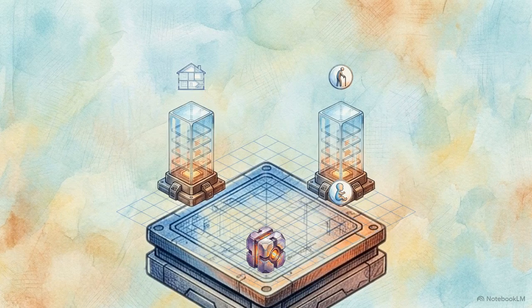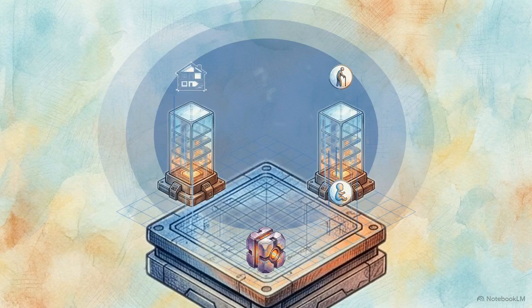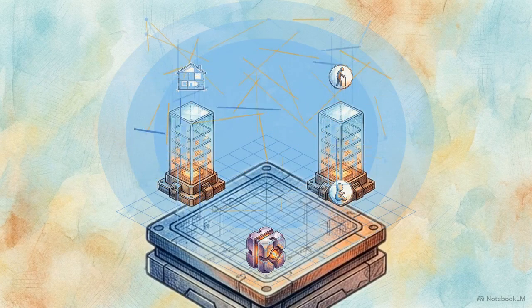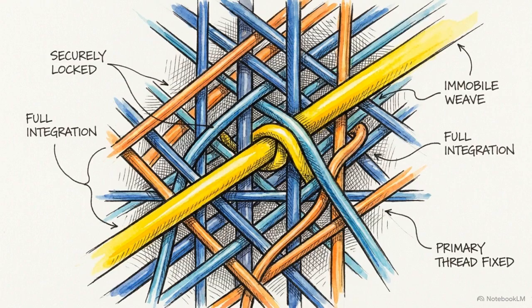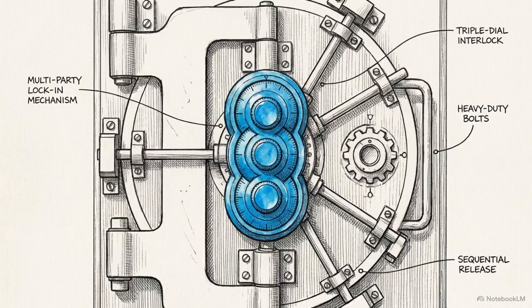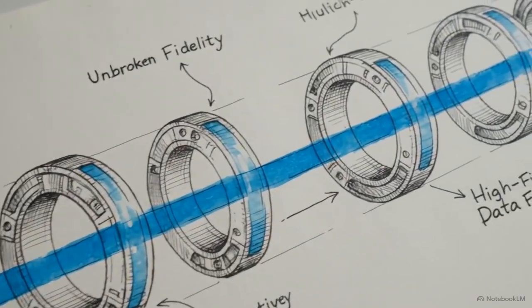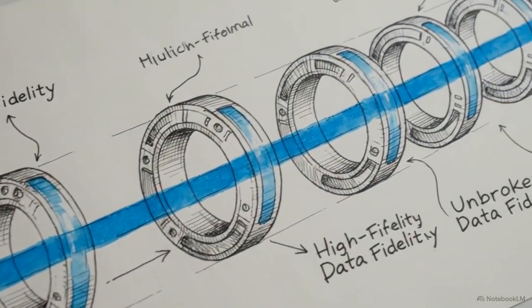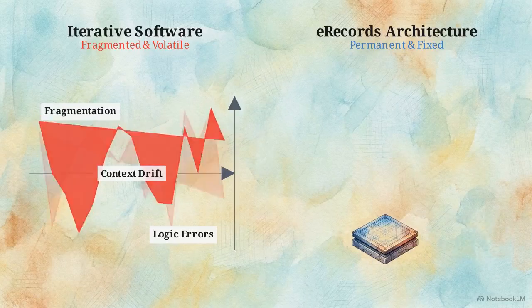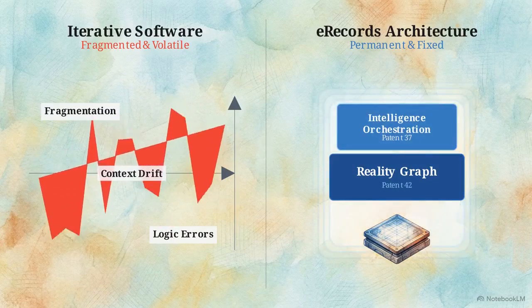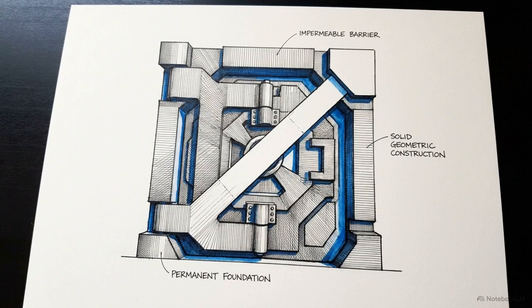Combining a zero-trust foundation, reality graph, and reasoning provenance provides the technical means to maintain digital custody over a human lifespan. Combining high-intent data silos under a single standard generates a compounding network effect. This establishes a persistent intelligence environment where integrating a lifetime of context creates a multi-party lock-in mechanism, making switching to a generic competitor difficult. By preserving the unbroken evidence chain between raw telemetry and AI reasoning, the platform guarantees data fidelity over multiple generations. By replacing iterative software updates with a fixed, layered architecture, eRecords provides a permanent foundation for long-term digital custody.